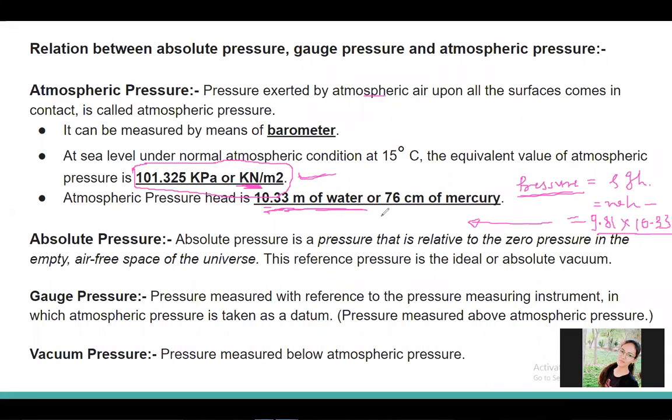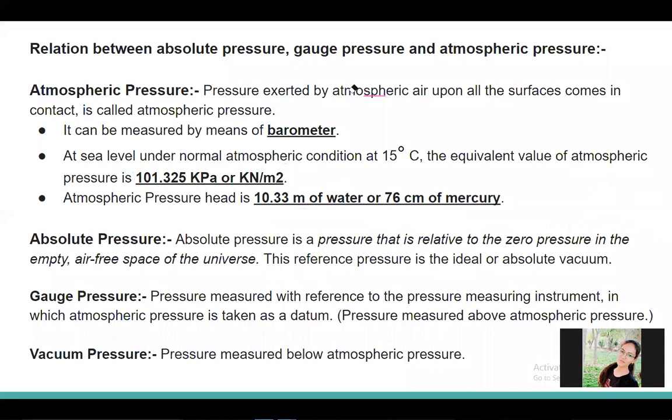101.33. Very good. 101.33 kilonewton per meter square. So, how much pressure does it give? 101.33. See here, it is the same as atmospheric pressure, isn't it? So I can say that 10.33 meter of water will exert the same pressure as atmospheric pressure.